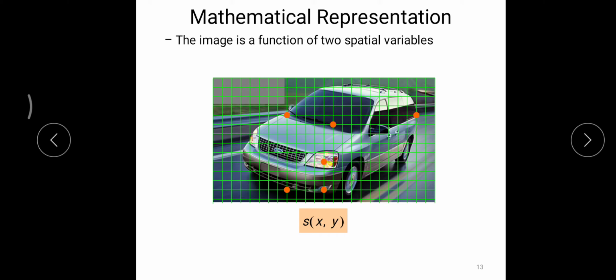And coming to the two-dimensional signal representation, once again we have s of x comma y, where x and y are independent variables, and s is the dependent variable on x and y.